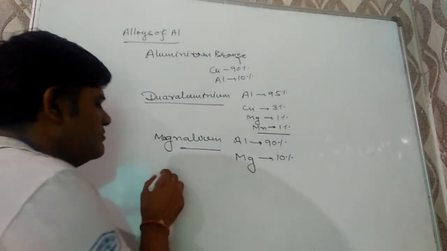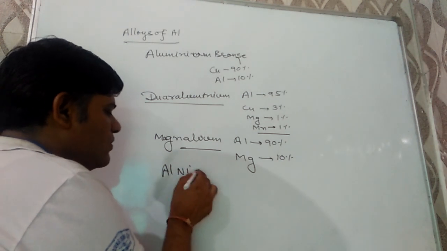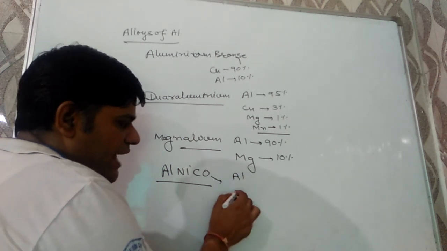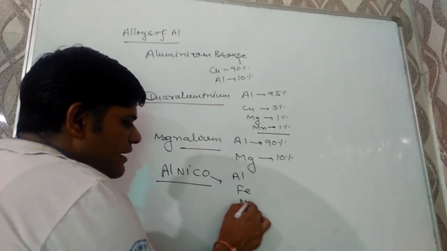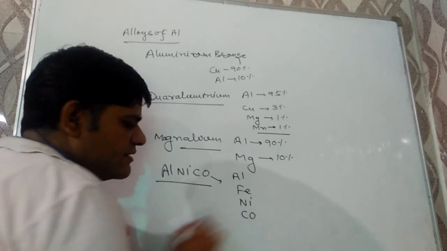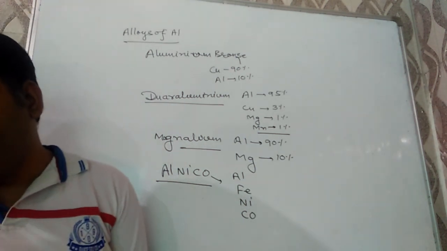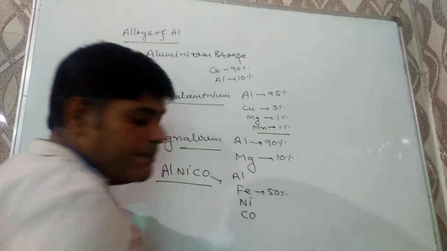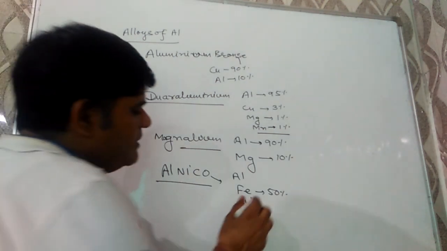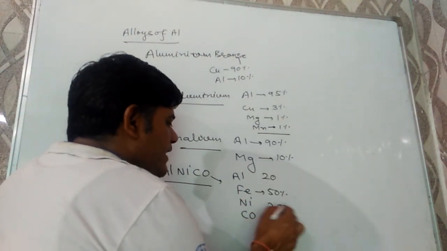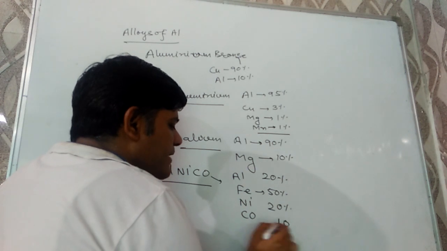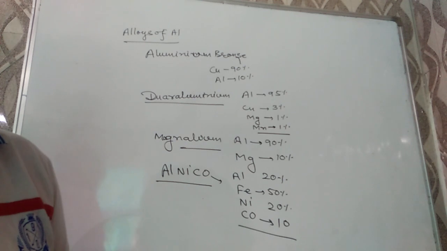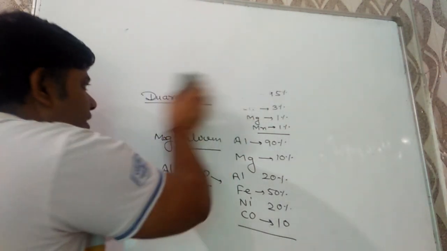And the last is alnico. Alnico alloy contains four metals, aluminium, iron, nickel and cobalt, and it is used for making of permanent magnets. Here aluminium is 20%, nickel is 20% and cobalt is 10%, and the rest is iron.